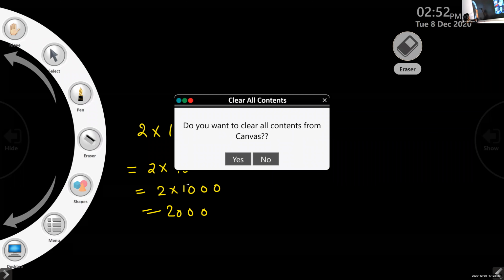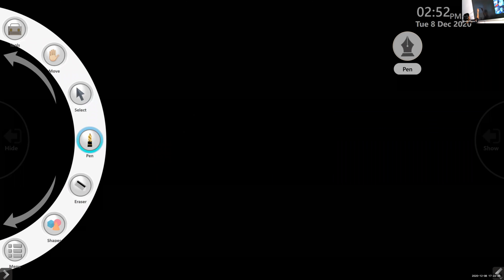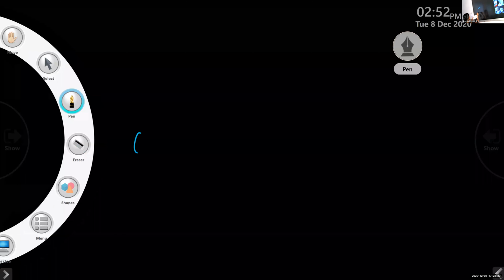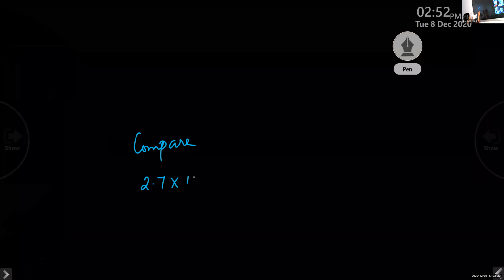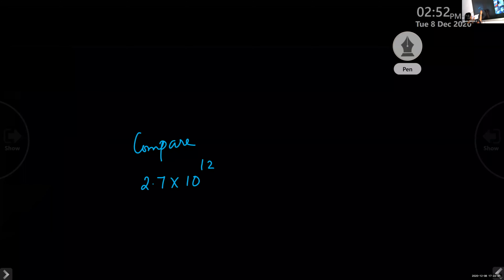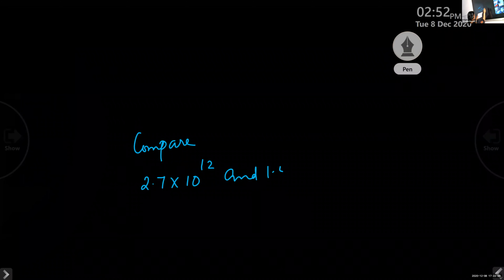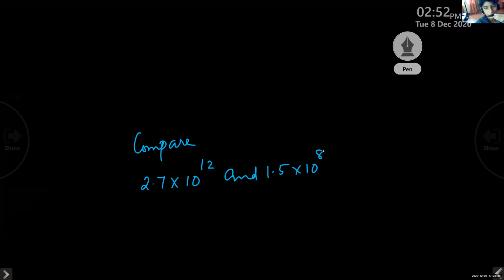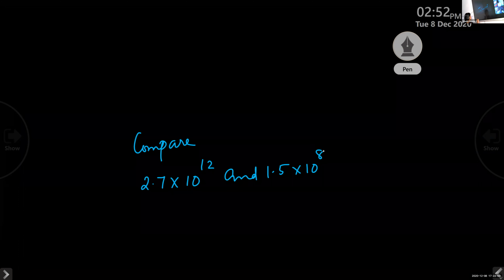It is comparing. Compare 2.7 into 10 raised to 12 and 1.5 into 10 raised to 8. How will you compare? We have studied decimal multiplication, isn't it? Do it now, 5 more minutes I can take. So how will you do it, children?